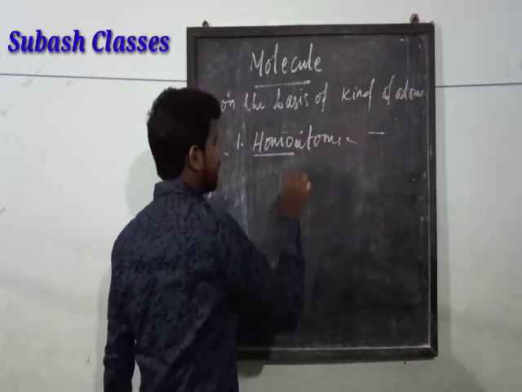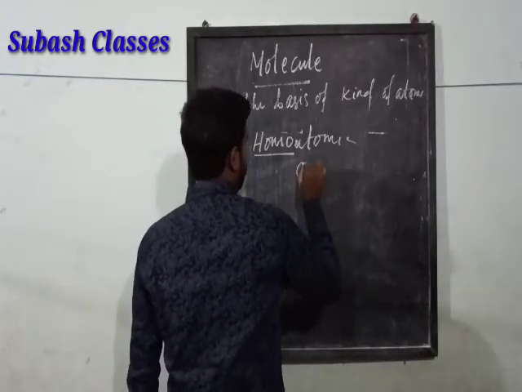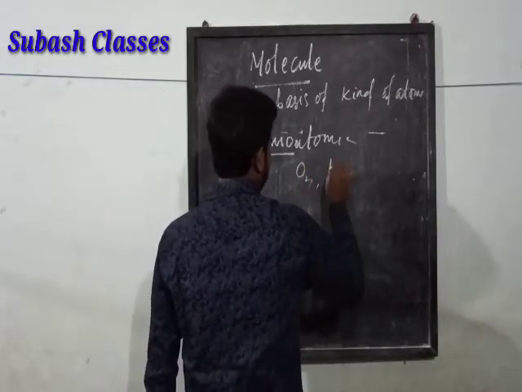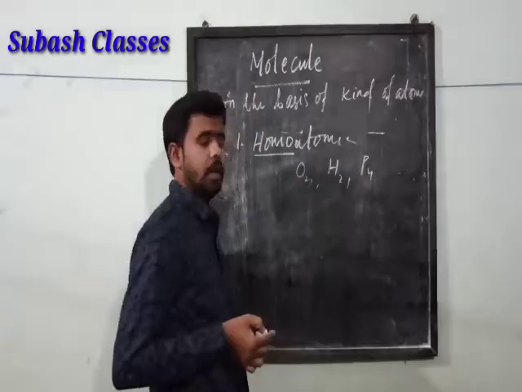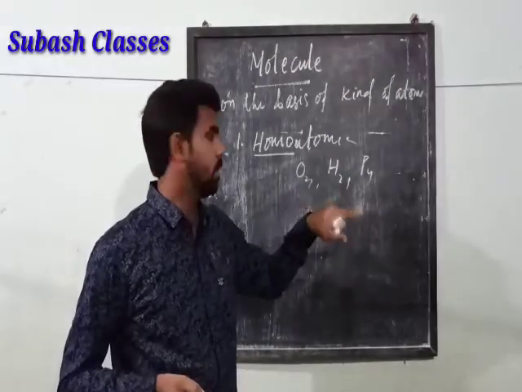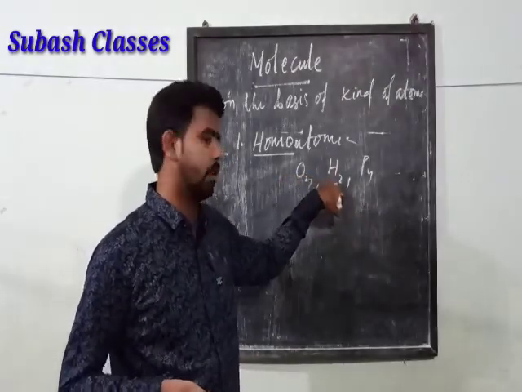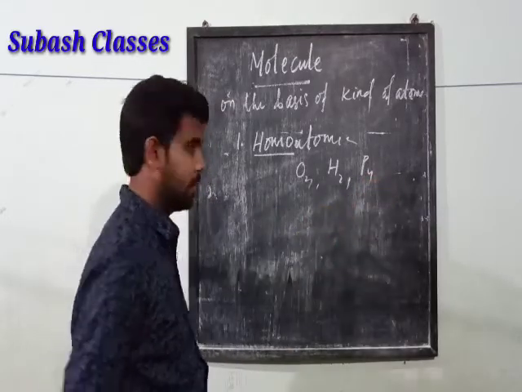Homo means the same kind of atoms. So it is O2, H2, P4. These all have the same kind of atom. O2 contains 2 atoms of oxygen, H2 contains 2 atoms of hydrogen, P4 contains 4 atoms of phosphorus.